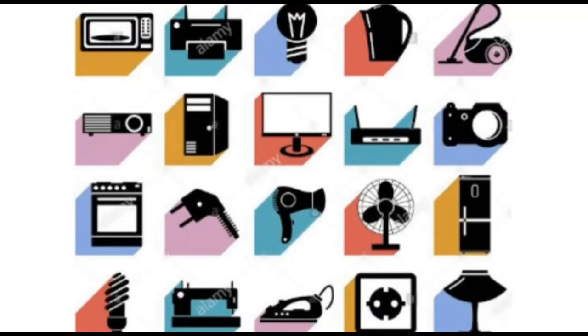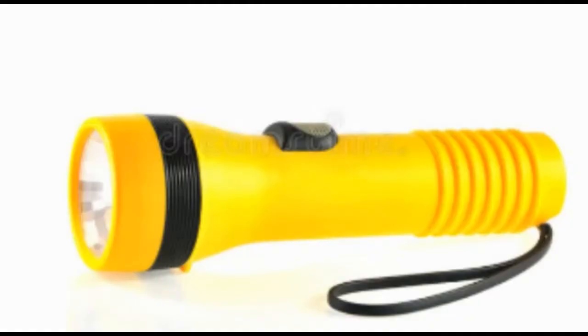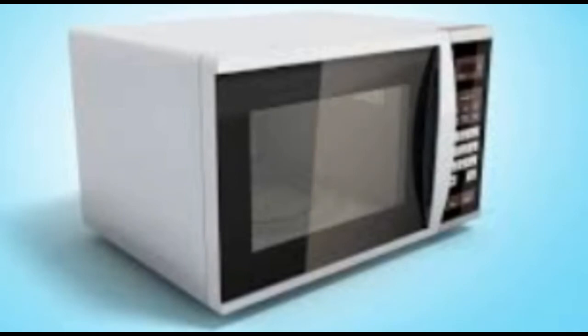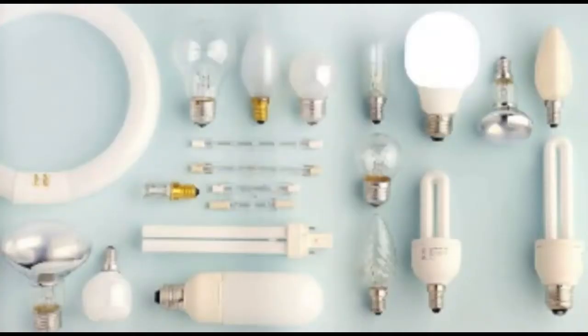First of all, let's discuss electrical devices. We depend on electrical devices to do work for us. The electrical devices which we use in our homes convert electrical energy from one form to another. They are energy changers. For example, a torchlight converts electric energy into light, a microwave or oven converts electrical energy into heat, speakers convert electrical energy into sound, and a bulb converts electrical energy into light and heat.